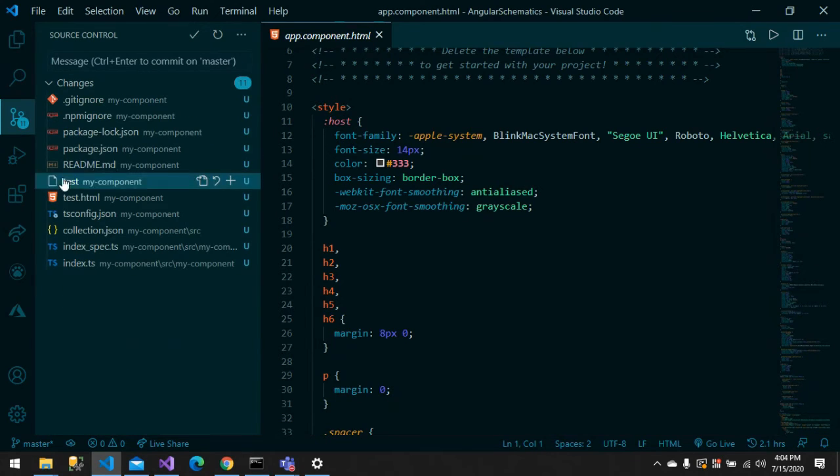And the other thing is source control. If I have Git, I can see there are a lot of things which have to be pushed into Git. I can just say push from this extension.